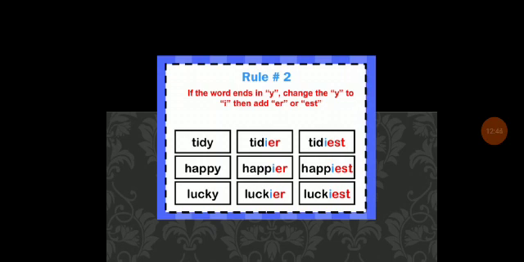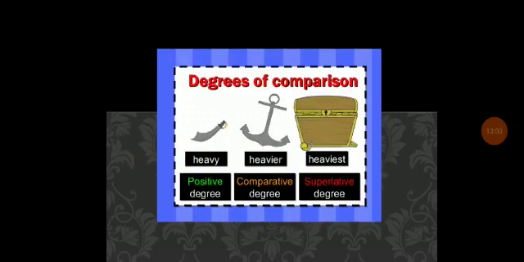So rule 2, if the word ends in y, change the y to i, then add er or est. And this is an example: heavy, heavier, heaviest. The word ends in y, and we change it to i. Then as usual we add er and est.